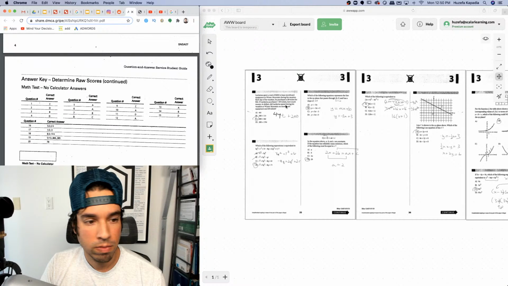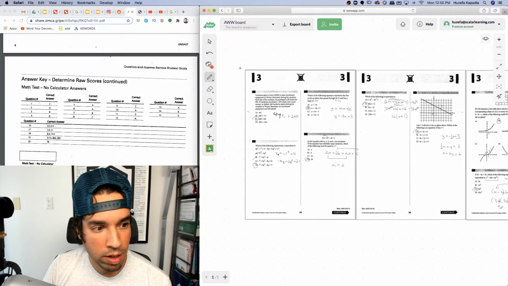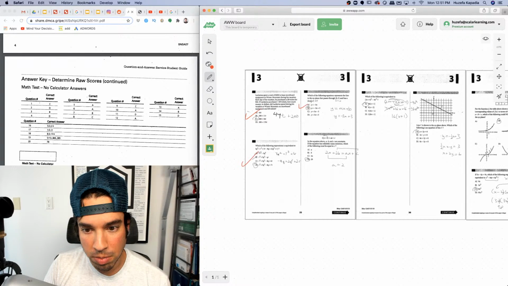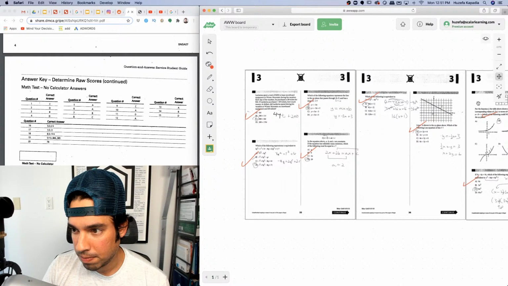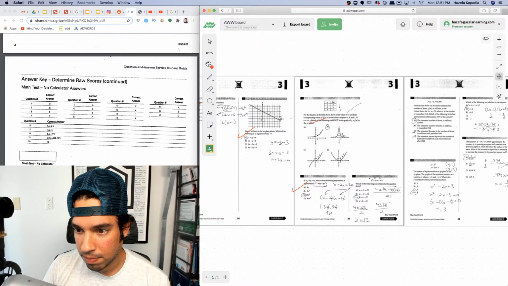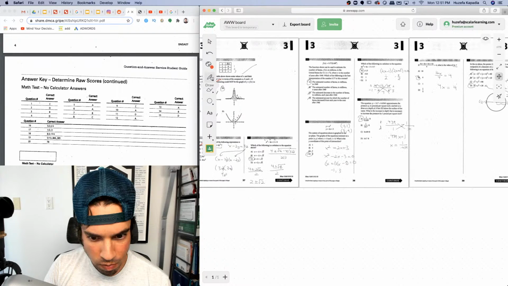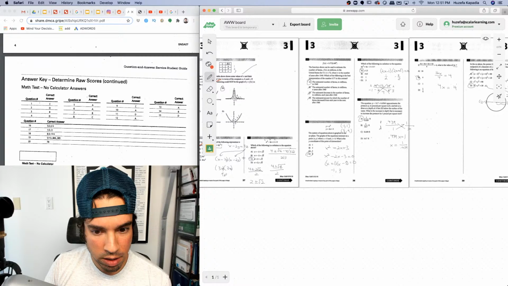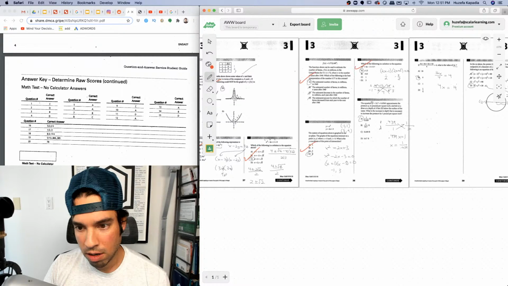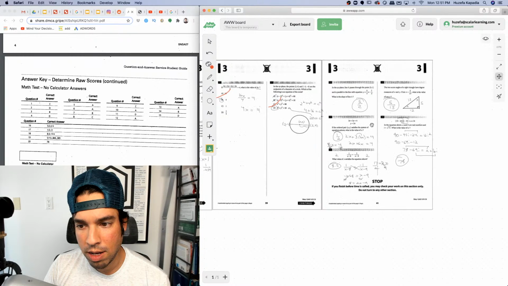Here we go. We have got CDBD, AABC, CADA, and ABD. So far, so good. Multiple choice. Nailed it. Now let's check the free response.